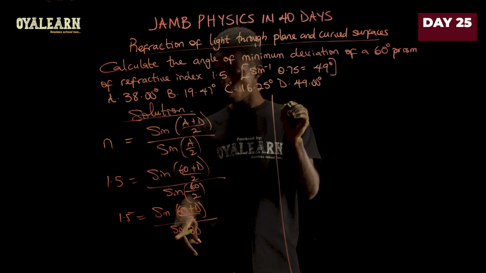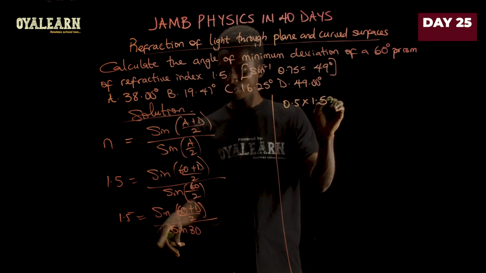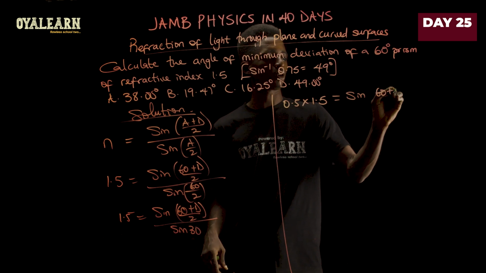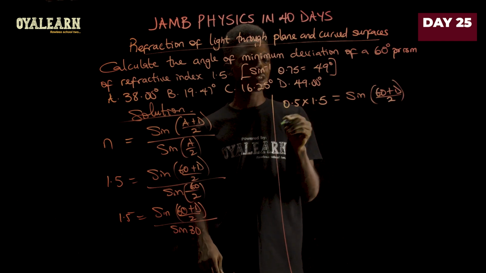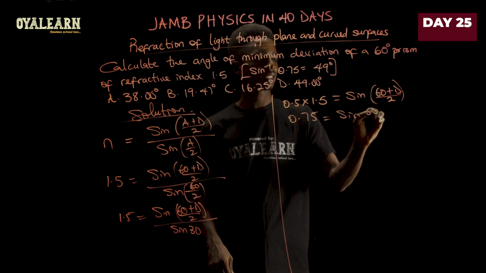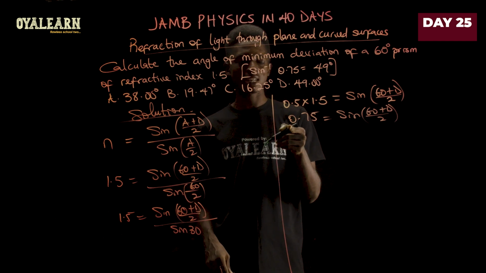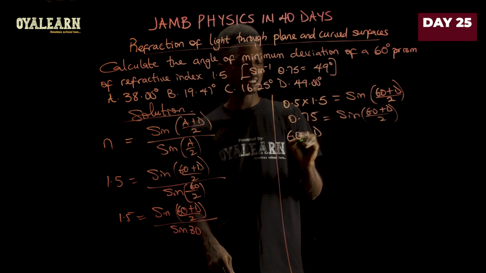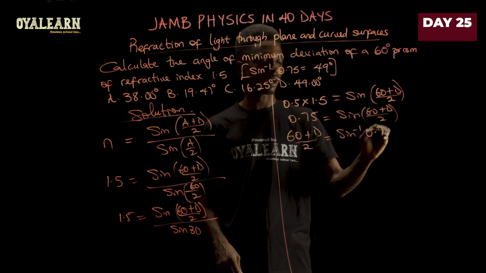So we're going to have 0.5 multiplied by 1.5, and we equate that to sine of (60 plus deviation) over 2. Now this gives us 0.75, and this equals sine of (60 plus D) all over 2. We can then find the inverse sine of this to eliminate sine from this side. So we can say (60 plus D) divided by 2 equals the sine inverse of 0.75.